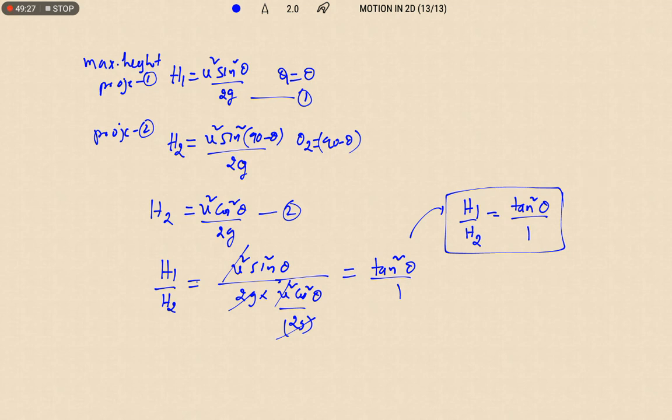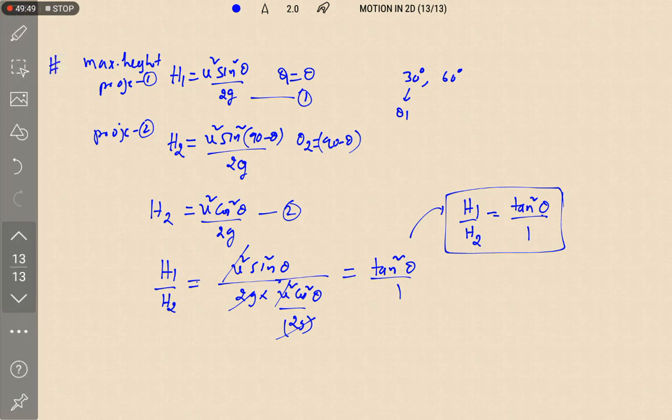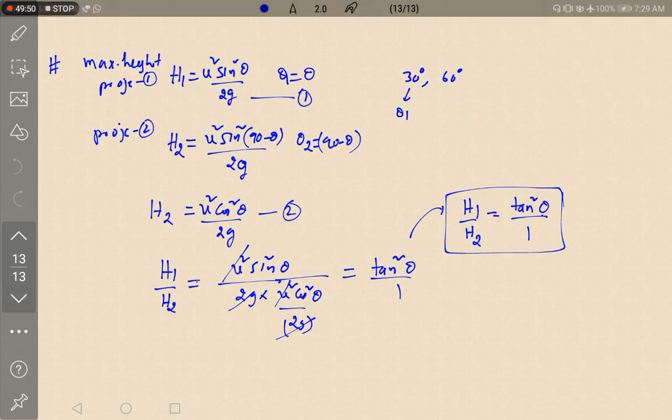That means here, suppose they have given that two projectiles are projected at 30 degrees and 60 degrees. So if you take this as theta 1, the other one will need to be written as 90 minus theta. This will be the ratio of the maximum heights. Now let us find out the ratio of time of flights.